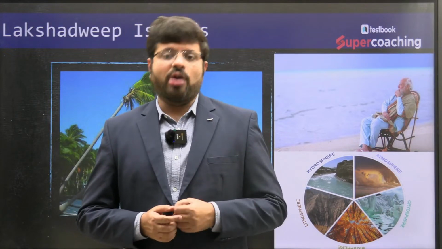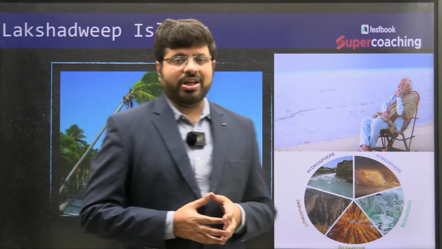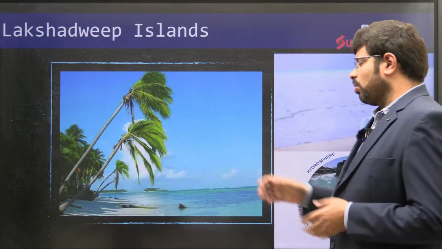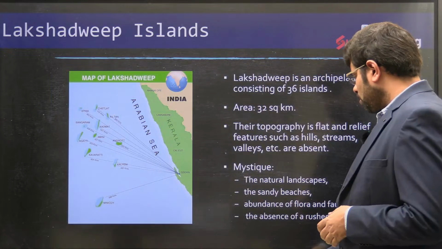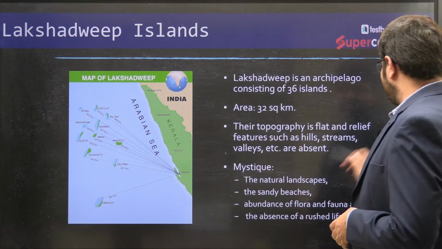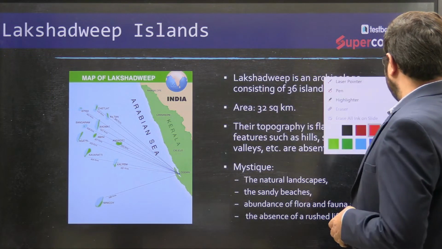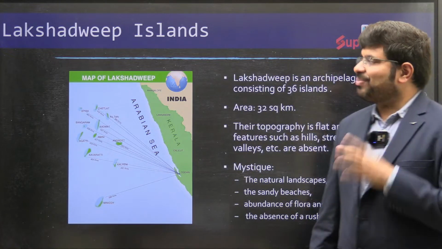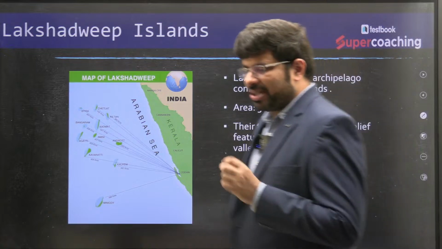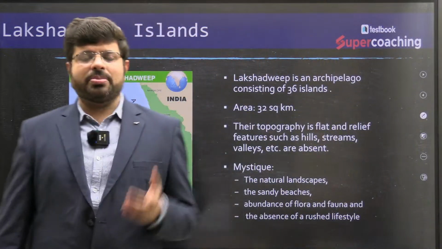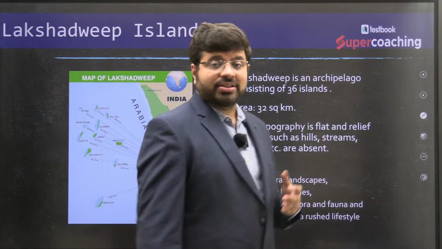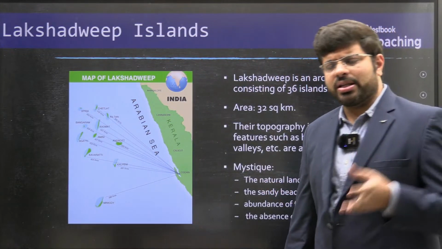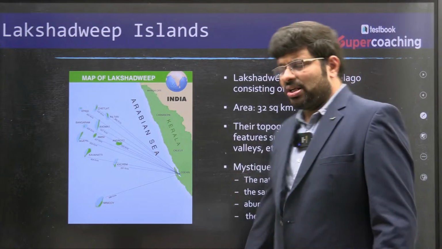What are they? How are they formed? How can questions be framed out of this topic? So without any wastage of time, let us talk about Lakshadweep. If you see the Lakshadweep Islands, they are definitely not 1 lakh islands as the name suggests. Lakshadweep means 1 lakh islands, as Laksha means 1 lakh in Sanskrit and many other languages. They are not 1 lakh islands, but a group of many tiny islands.